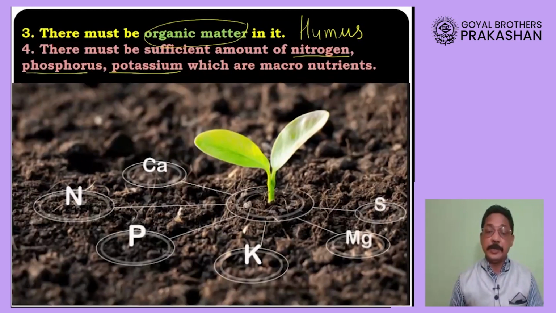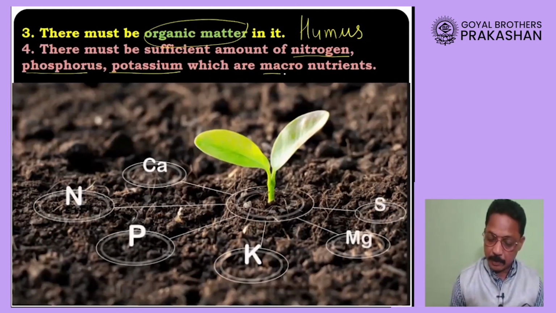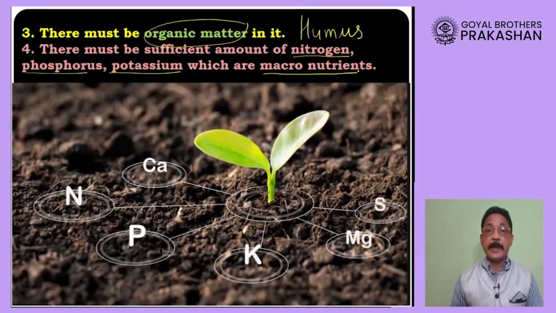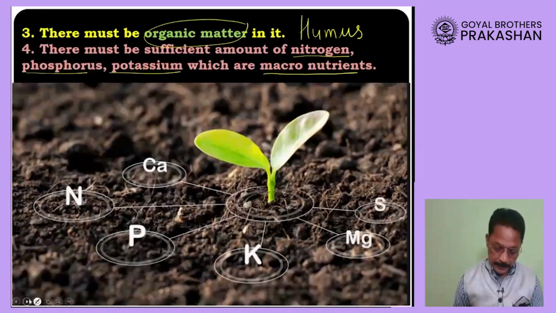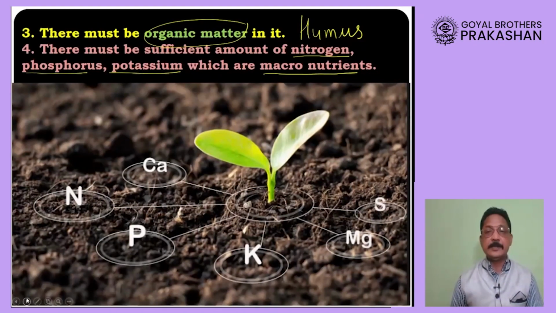Because these are the three main ones, we call them macronutrients or major nutrients. Besides that, plants also require sulfur, magnesium, iron, and other nutrients, a total of 22, which are called micronutrients. Now look at this picture.